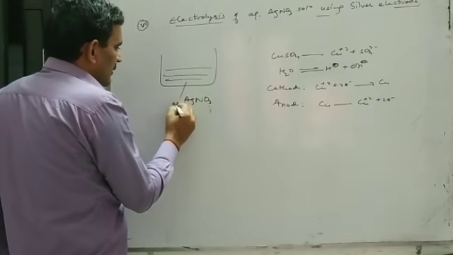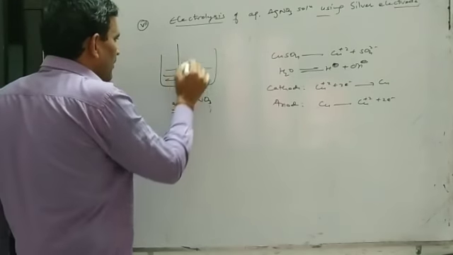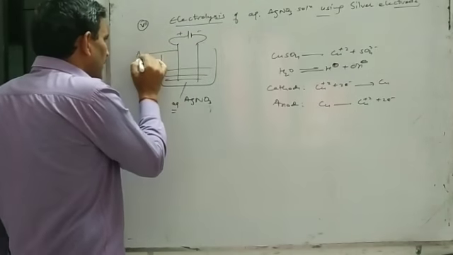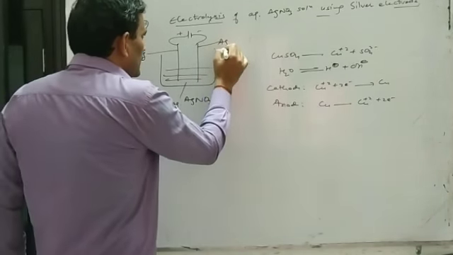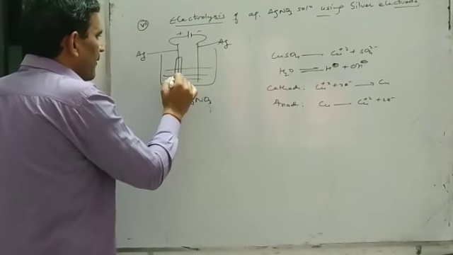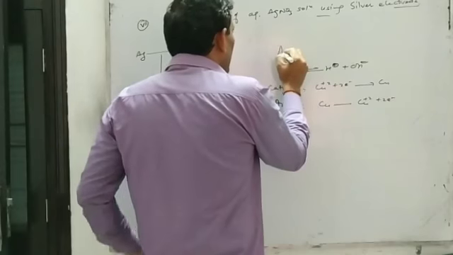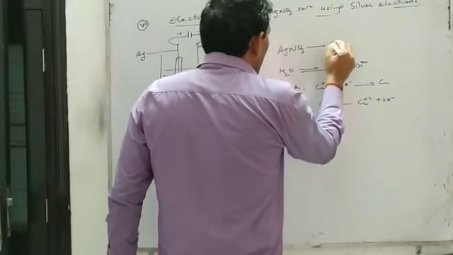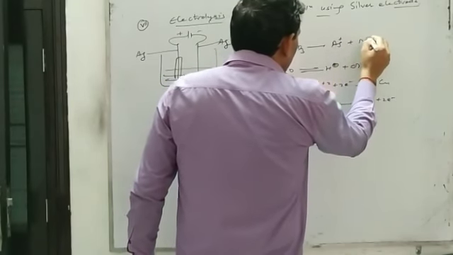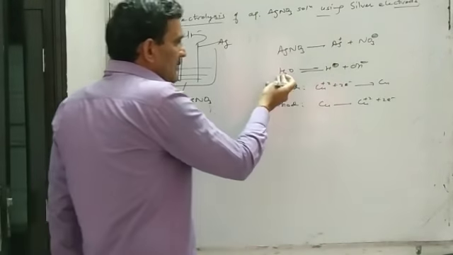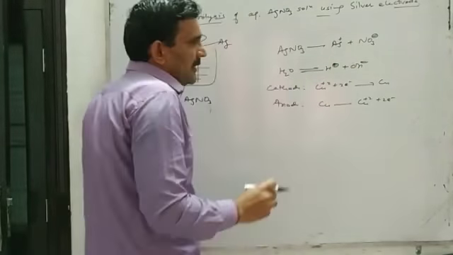Silver nitrate is dissolved in water and it is electrolyzed by using silver electrodes. So in silver nitrate solution there will be silver ion and nitrate ion, and due to presence of water there will be hydrogen ion and hydroxide ion.